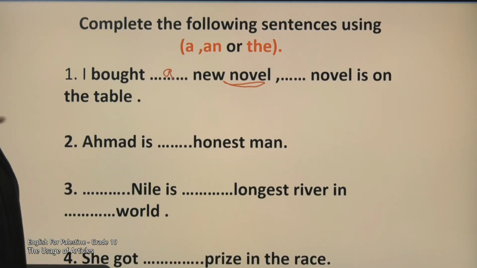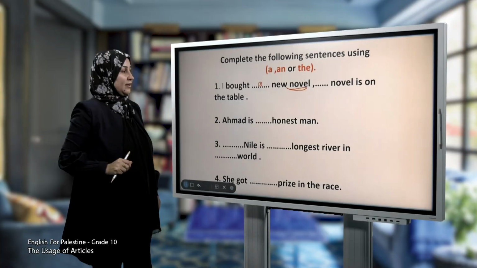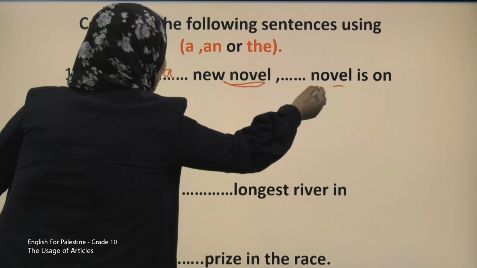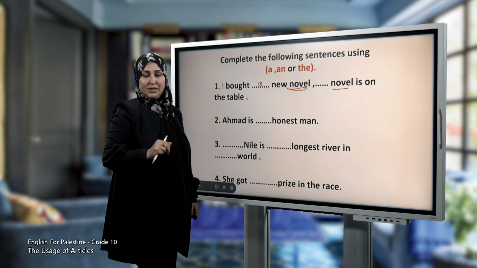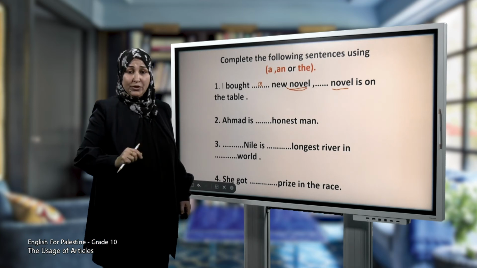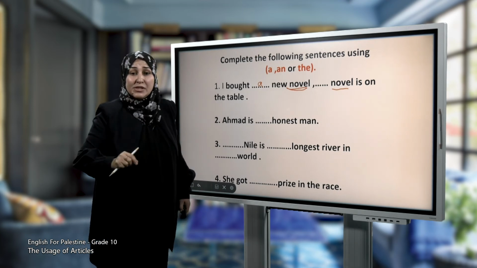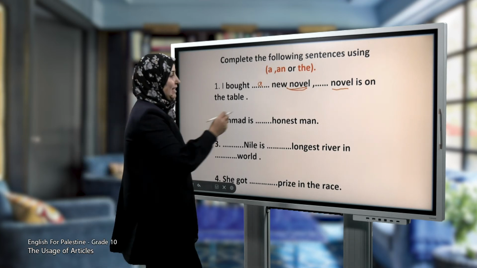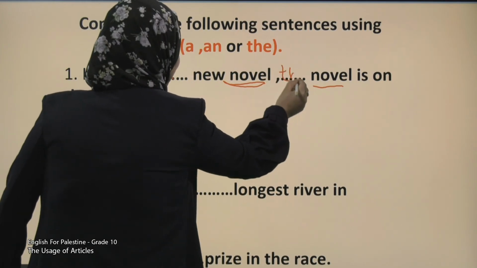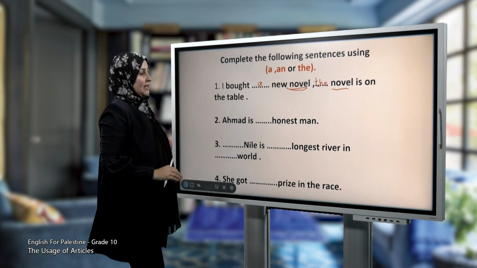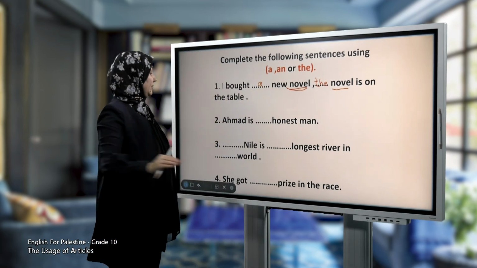I bought a new novel. Now we are talking about the novel for the second time. So it was mentioned before. With things that were mentioned before, we use the. Excellent. I bought a new novel. The novel is on the table.